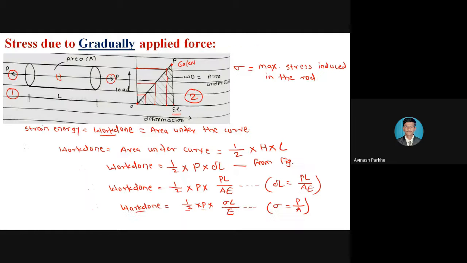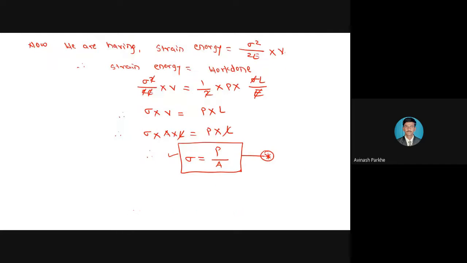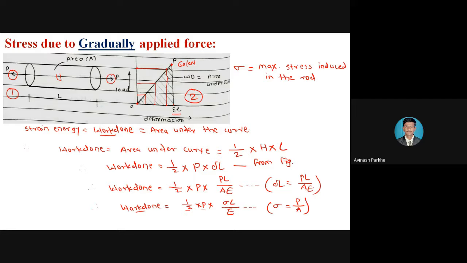So this is the first derivation which we have discussed. In yesterday's derivation, we derived the formula for the strain energy, and we utilize the same formula here for the calculation of stress. Here the work done is calculated using the area under the curve, that is 1/2 H into L. The value of H will be P, and the value of L will be delta L. Delta L is replaced by PL upon AE. Again, P upon A is replaced by sigma.